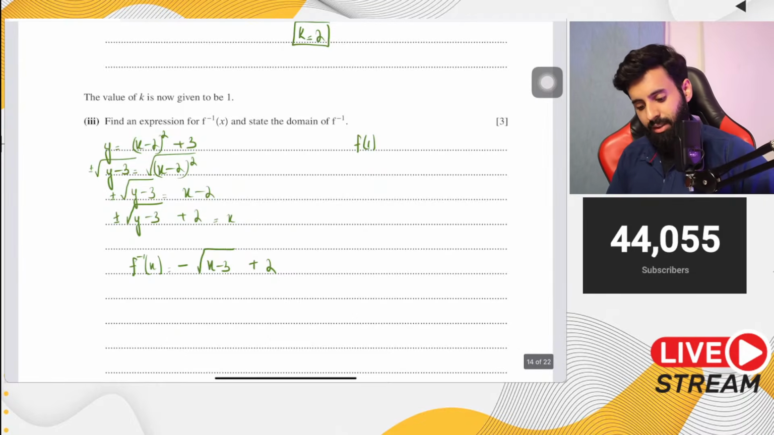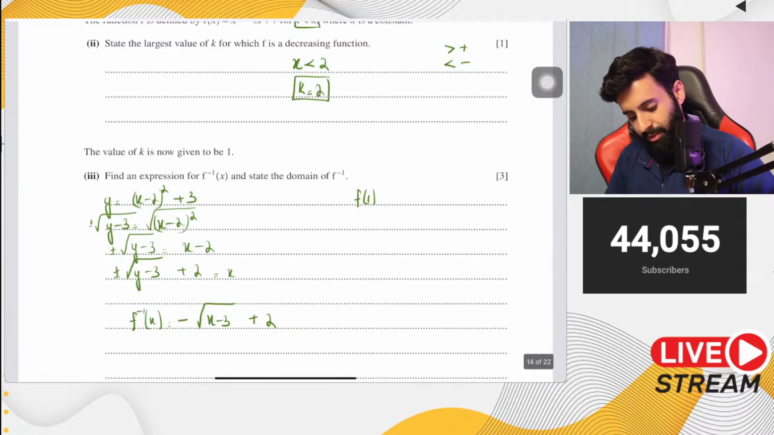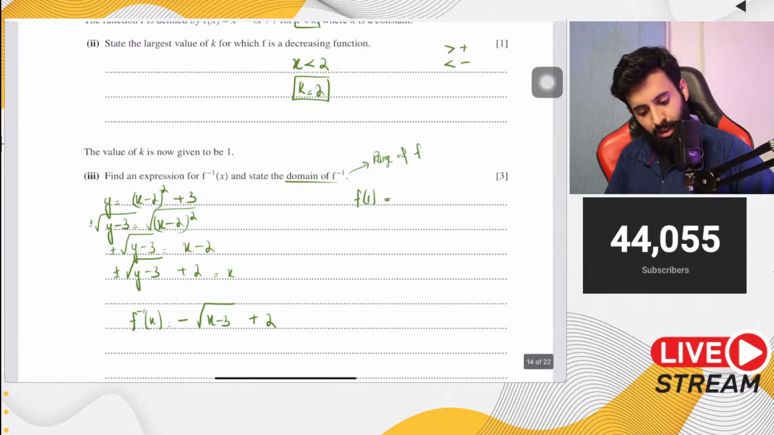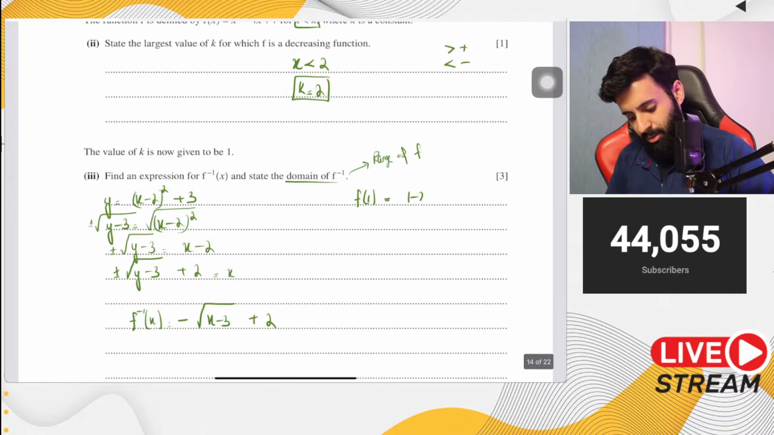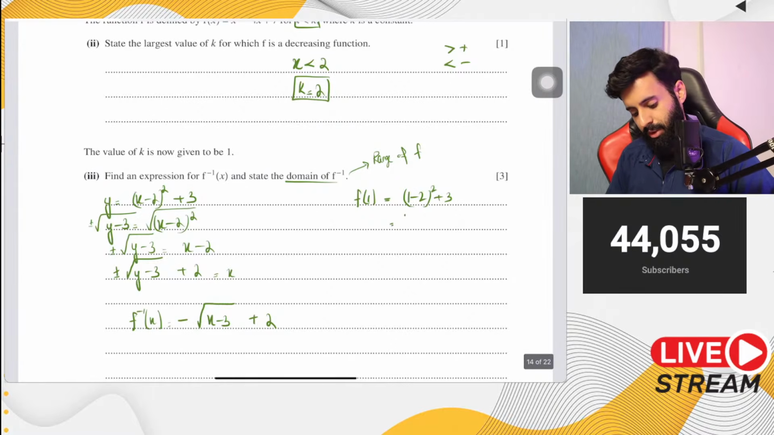Okay. Then it says we also need to write down the domain of f inverse. Now remember, the domain of f inverse will be the range of f. Domain of f inverse will be the range of the regular function. So let's plug in 1 in the regular function. So what do we have? We have 1 minus 2, the whole thing square, plus 3. 1 minus 2 is minus 1, square of which is 1, and 1 plus 3 is 4. So f of 1 equals 4.